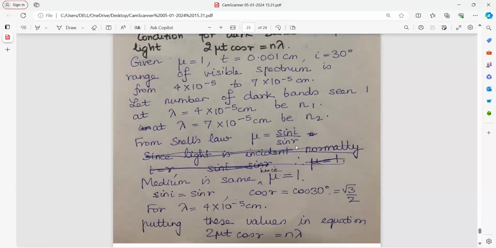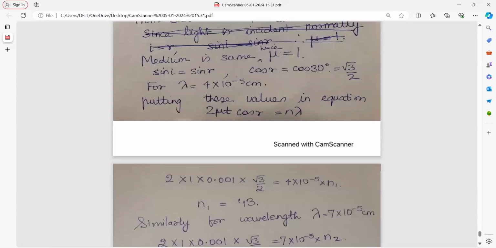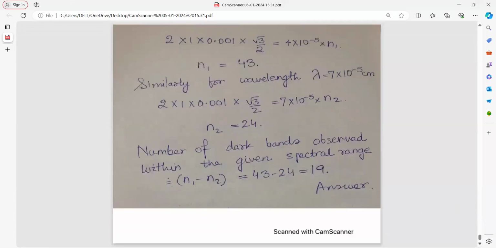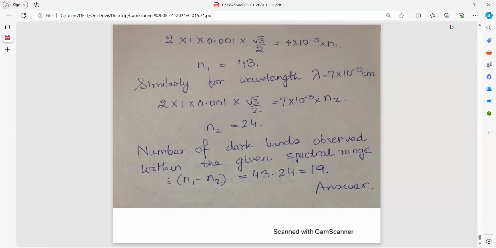Again, same procedure, Snell's law. Here, since the medium is same, so mu will be 1. When mu is 1, sin i is equal to sin r. So simple, you put it, cos r is root 3 by 2 and lambda, putting these values in 2 mu t cos r equal to n lambda, we get this for both the wavelengths, n1 43, n2 24. So number of dark bands observed within the given spectral range will be equal to n1 minus n2, which is equal to 43 minus 24 equal to 19.